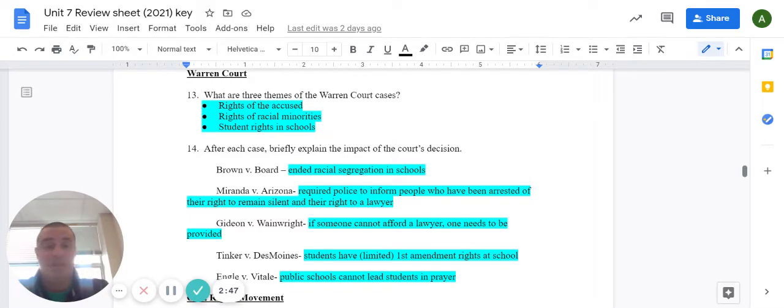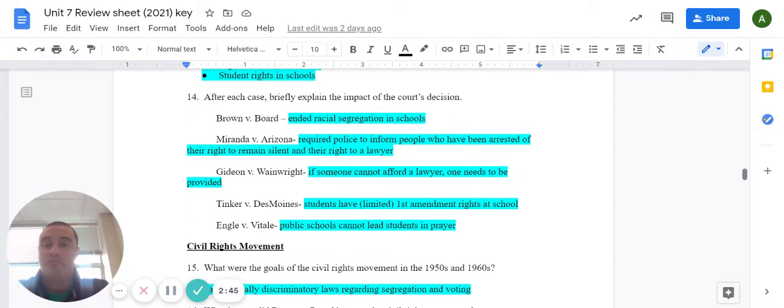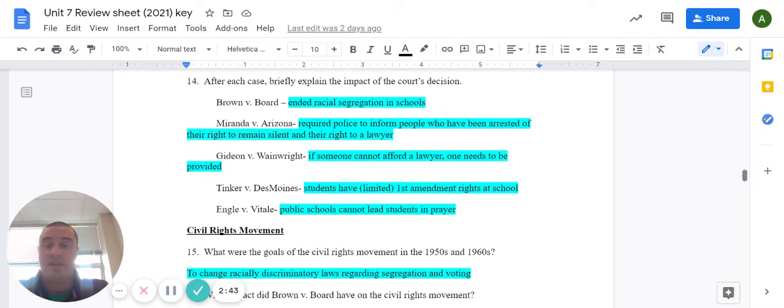So 14, talking specifically about some of these cases. The Brown v. Board case, this was the case that declared racial segregation in schools to be unconstitutional. The Miranda v. Arizona case, this is where the Miranda rights come from. The result of the Miranda case was that police had to inform people when they're arrested that they have the right to remain silent and they have the right to a lawyer.